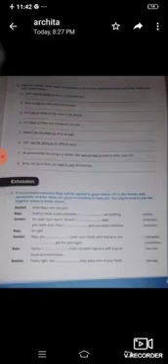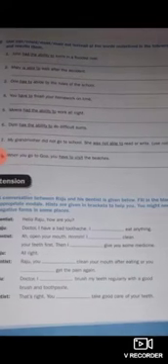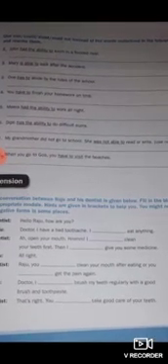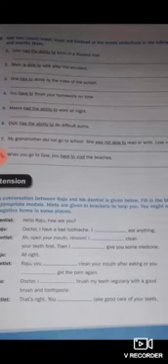Seventh one. Johnny could play football when he was young. This is possibility. Can he play football now? This is ability.